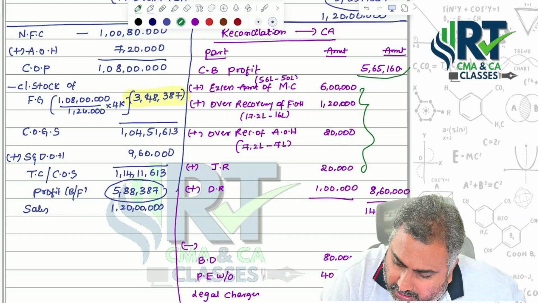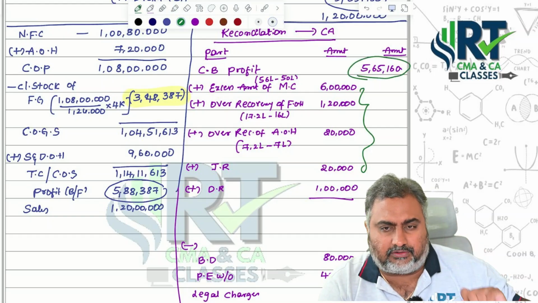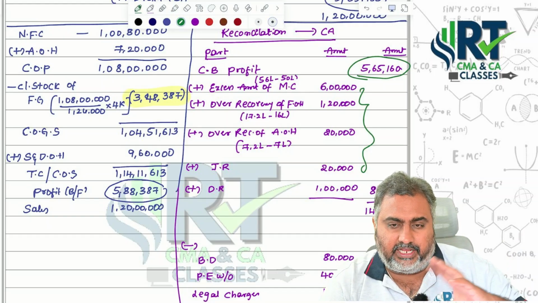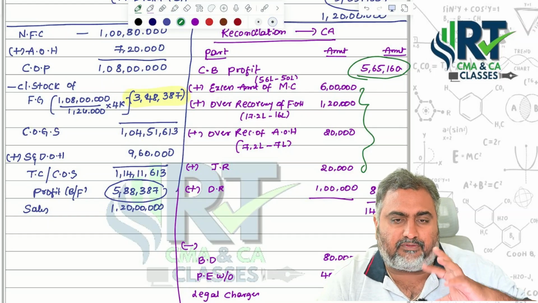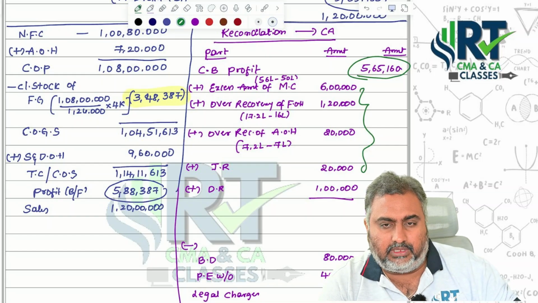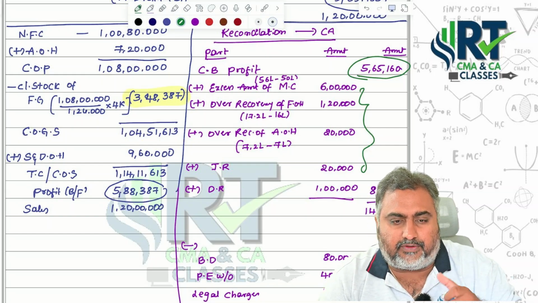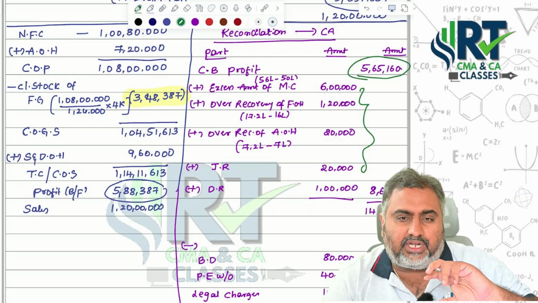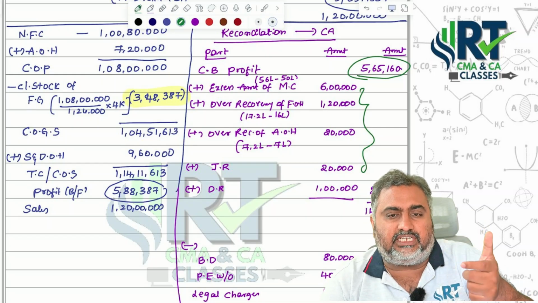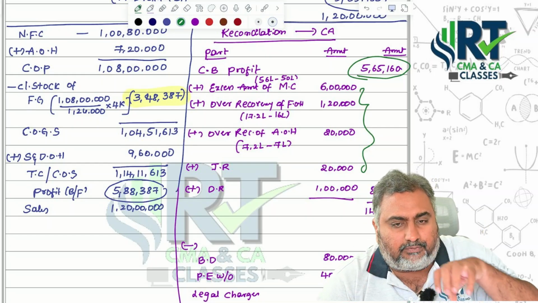This is the only part that changed, because of closing stock valuation. That too happened because of cost of production variation, because administrative overheads form part of cost of production from the CMA cost sheet point of view. That's the reason you got a different amount of cost of production, and a different amount of closing stock valuation. That's the reason profit increased under CMA compared to CA.